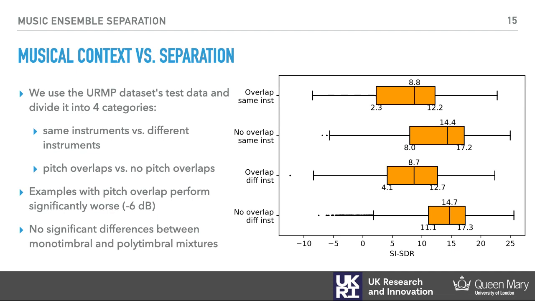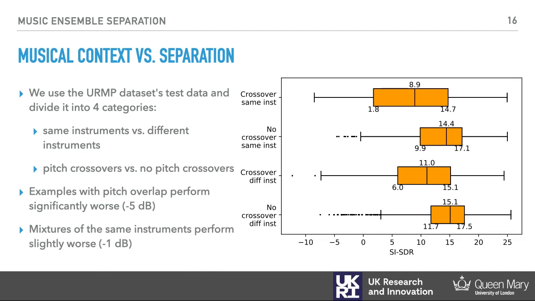Also, we see that there are quite a few outliers for the non-overlap scenarios, so we try another condition which may explain those scenarios. Now we instead check for pitch crossovers, that is, if the two instruments' pitch trajectories cross over each other at any point during the mixture. We again see a similar performance drop in the average separation performance of our models in these scenarios. Moreover, again as before, the influence of the timbres present in the mixture seems to be minimal.